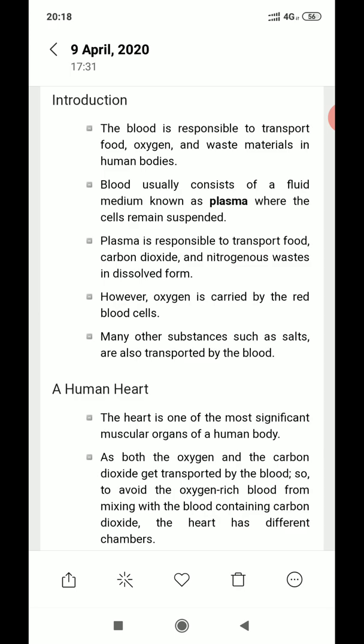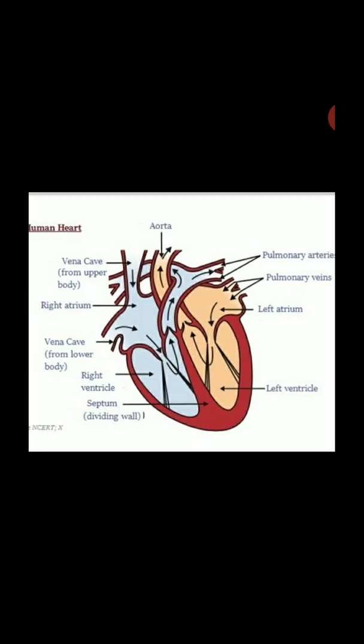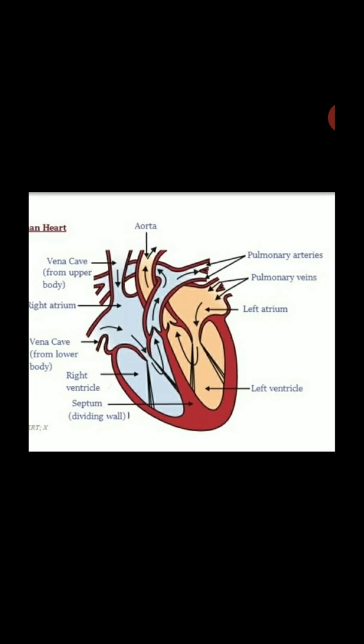Okay. Now next is the human heart. When we talk about the human heart, first of all, it is an organ present in our body which pumps the blood in the blood vessels, and it is located in the chest cavity. When we look at its diagram, the heart is divided into four chambers.